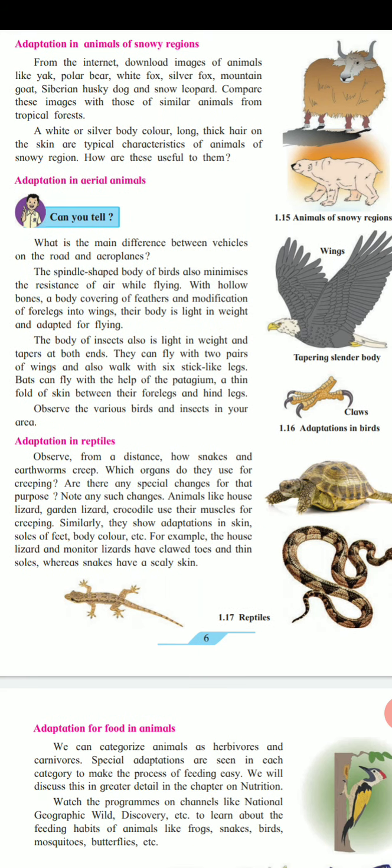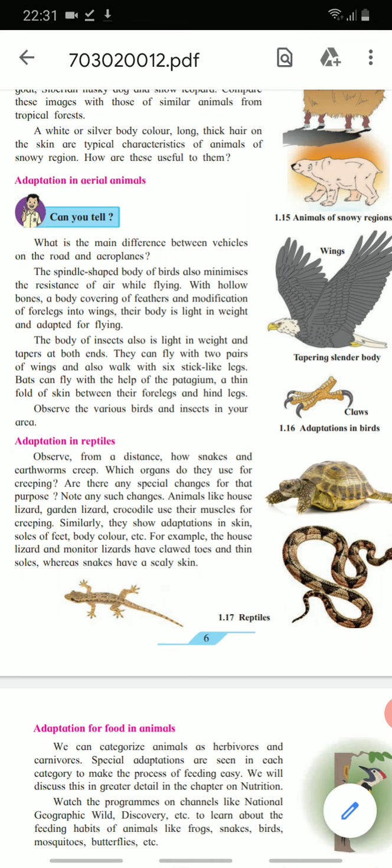Observe from a distance how snakes and earthworms creep. Which organ do they use for creeping? Are there any special changes for that purpose? No such changes. Animals like the house lizard, garden lizard and crocodile use their muscles for creeping.